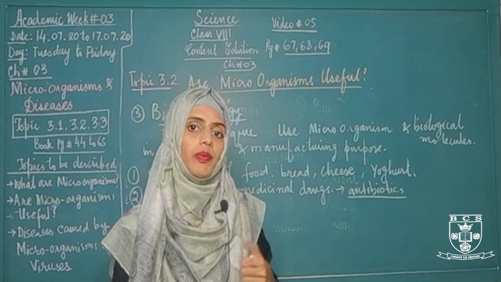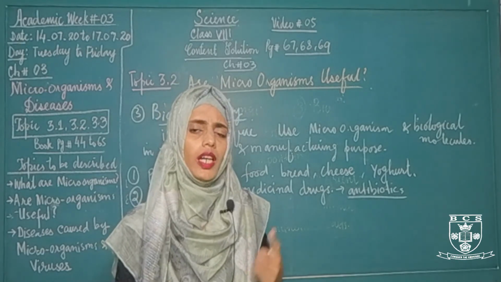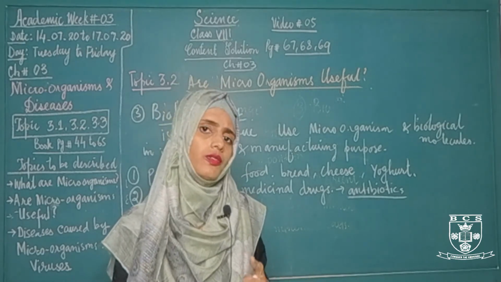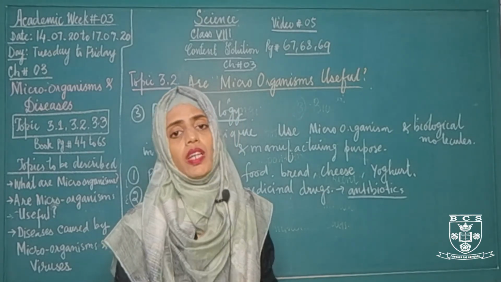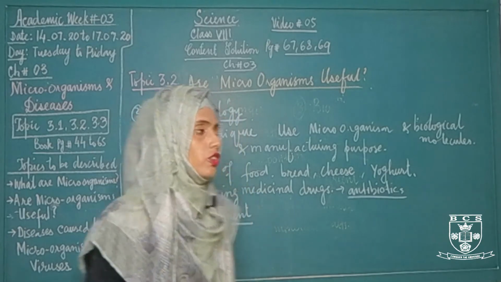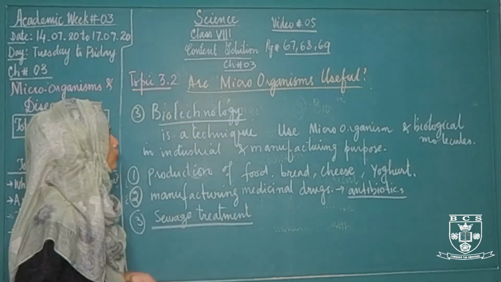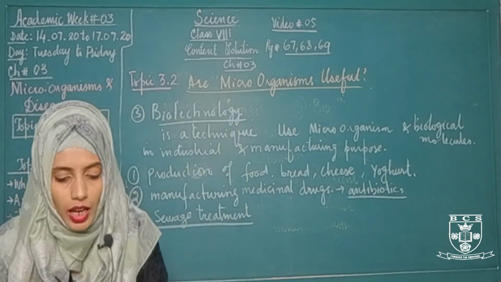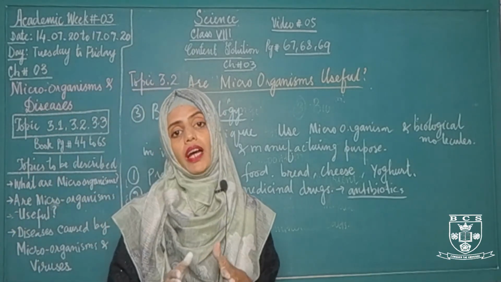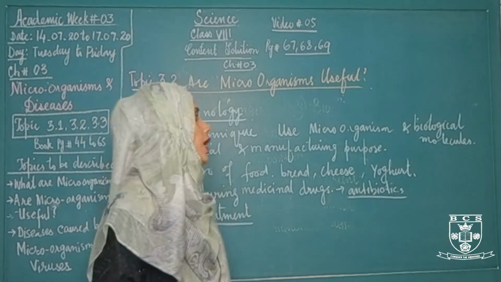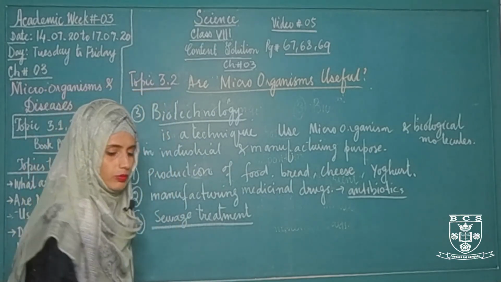So this is the use of microorganisms, and they are used by a technique called biotechnology.